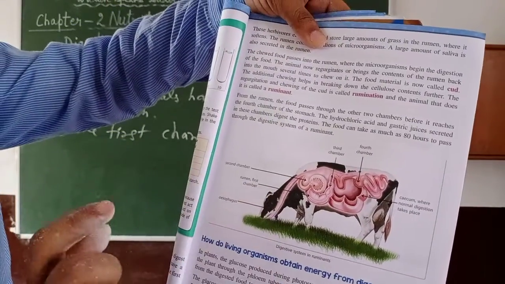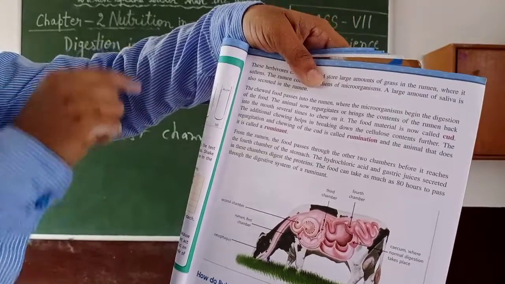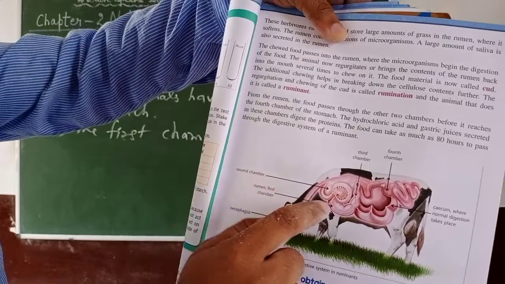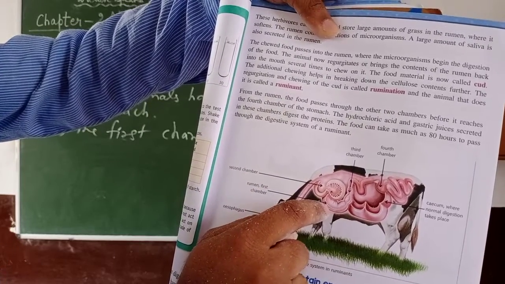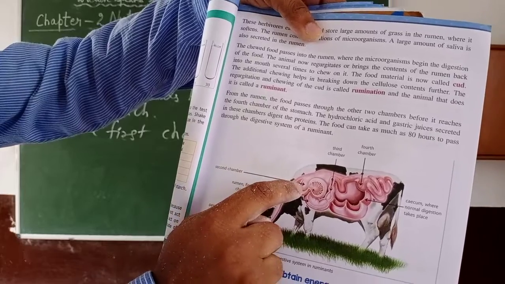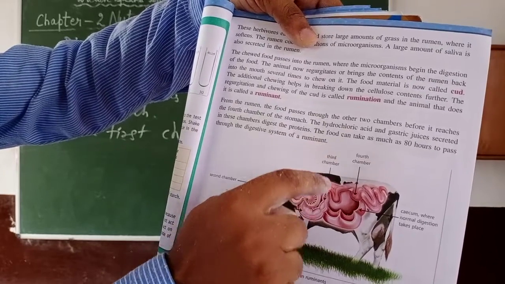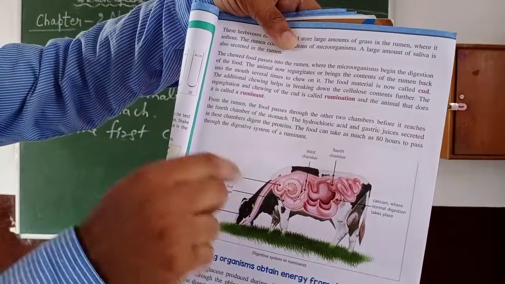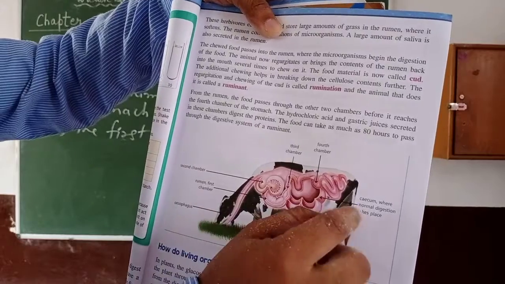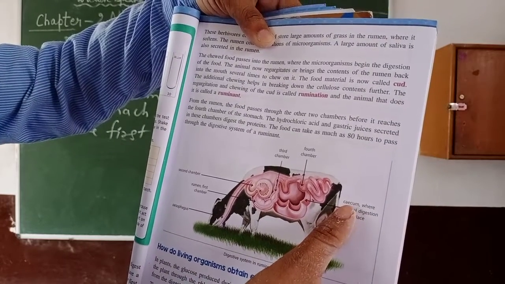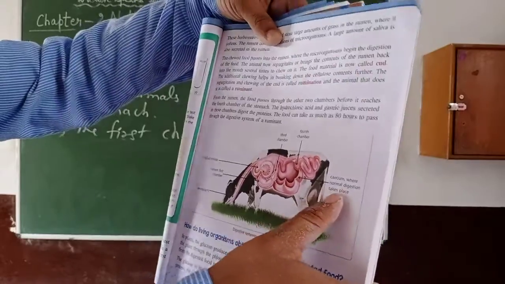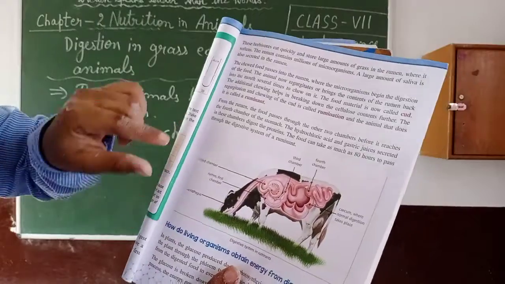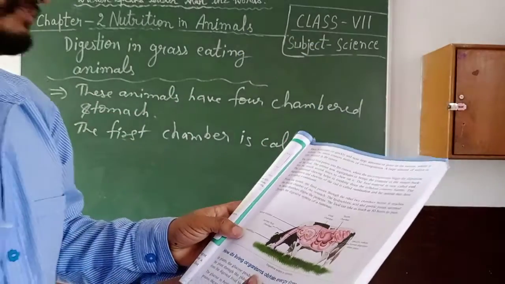Esophagus, that is the food pipe. All of you have already seen it in the human digestive system. Then the rumen: the first chamber is known as the rumen. After that, the second chamber, then the third and fourth chambers, because they have a four-chambered stomach. Next and last is the cecum, where normal digestion takes place. We will discuss how they work.